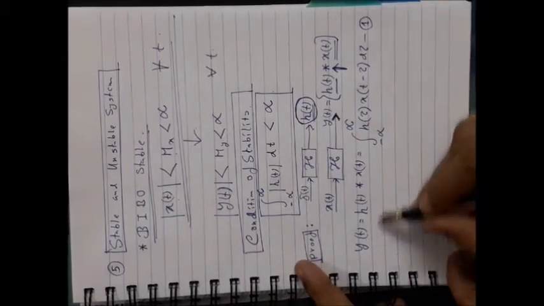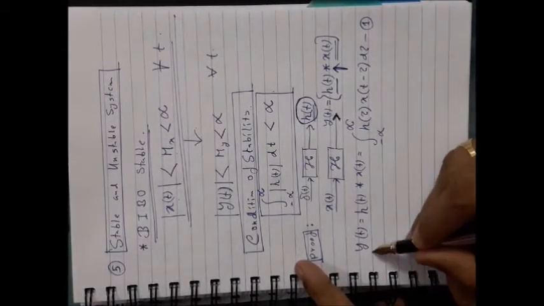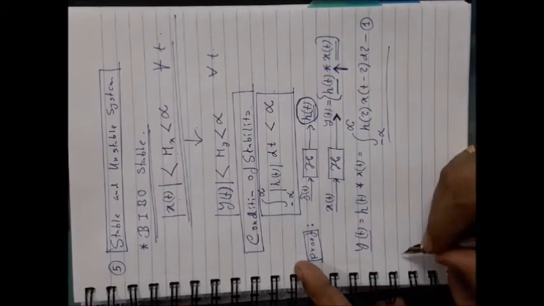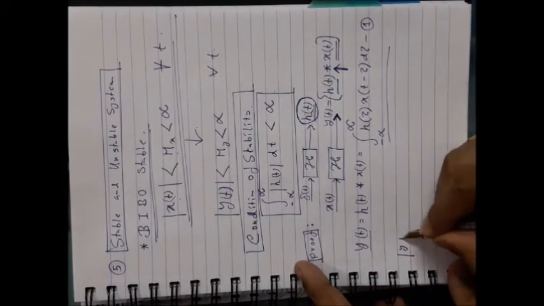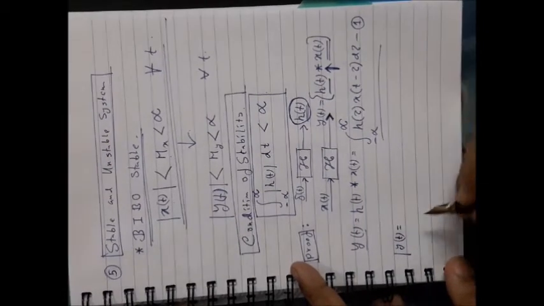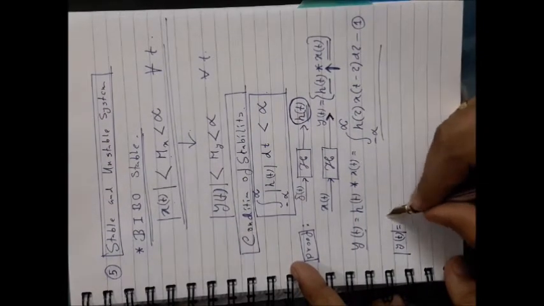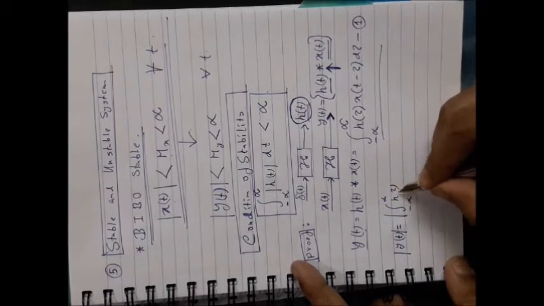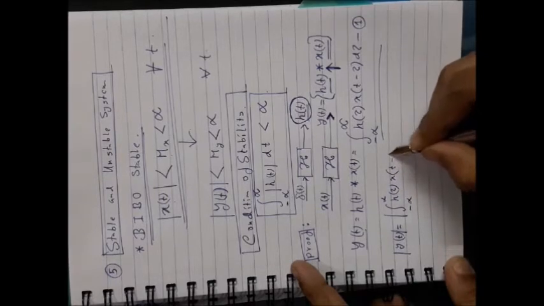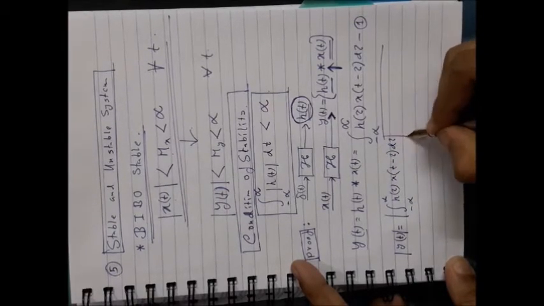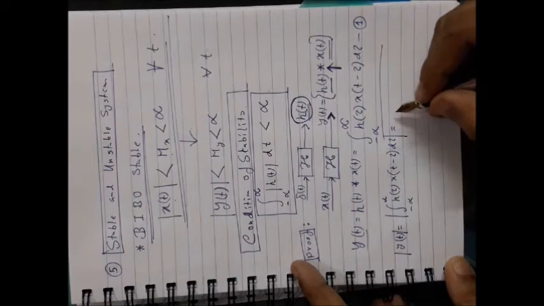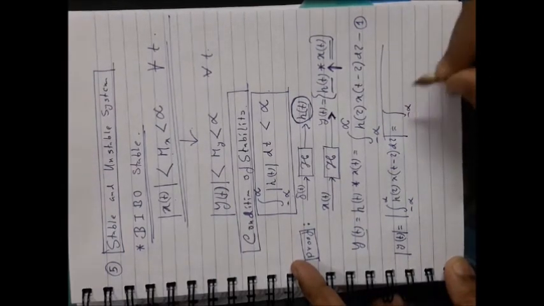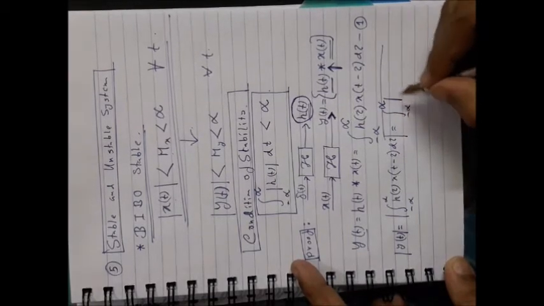Now see that if this is the input output relationship, that means the output is related to the input in this way, then just find out the magnitude of the output. The magnitude of the output will be the magnitude of this integration. As per the property of the modulus, you can take it inside that integration.